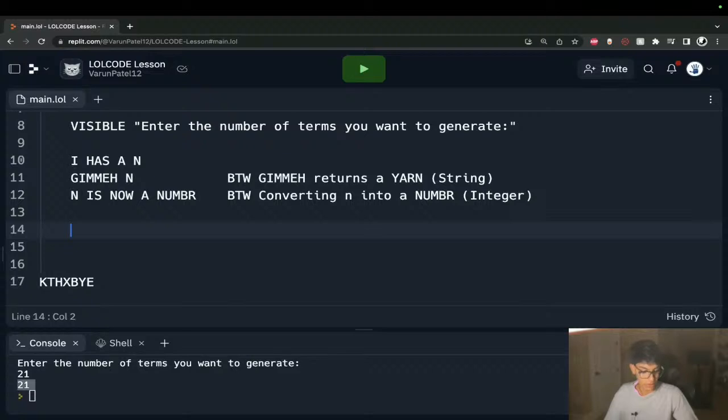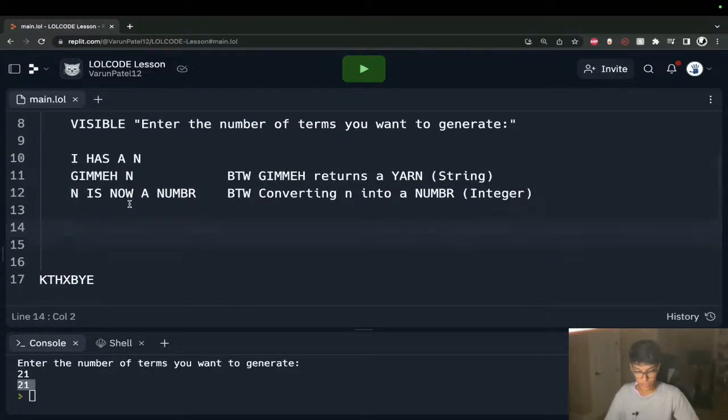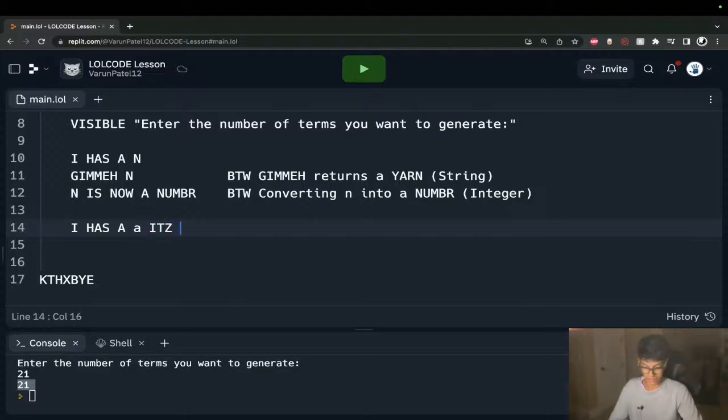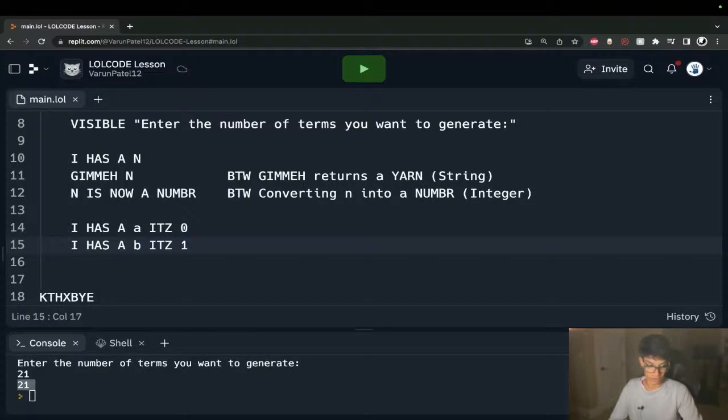So next thing I want to do is create 3 variables. If you aren't familiar with the way Fibonacci can be done with a for loop, I'll talk about it, but just stick with me for a sec. We're going to say I has a A, it's 0. I has a B, it's 1.